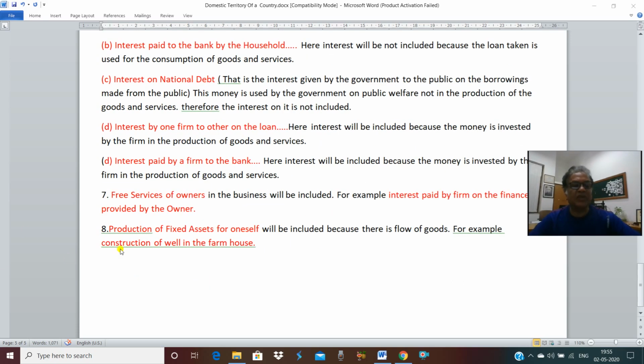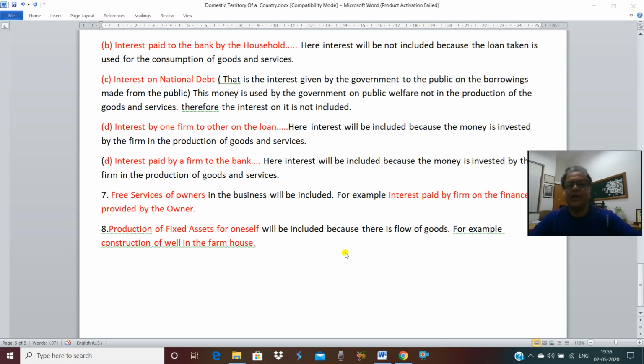Next is production of fixed assets for oneself. Suppose you have a farmhouse, and in your own farmhouse you are constructing a road, a boundary wall, or a well. Will it be included or not? It will be included because there is a flow of goods.